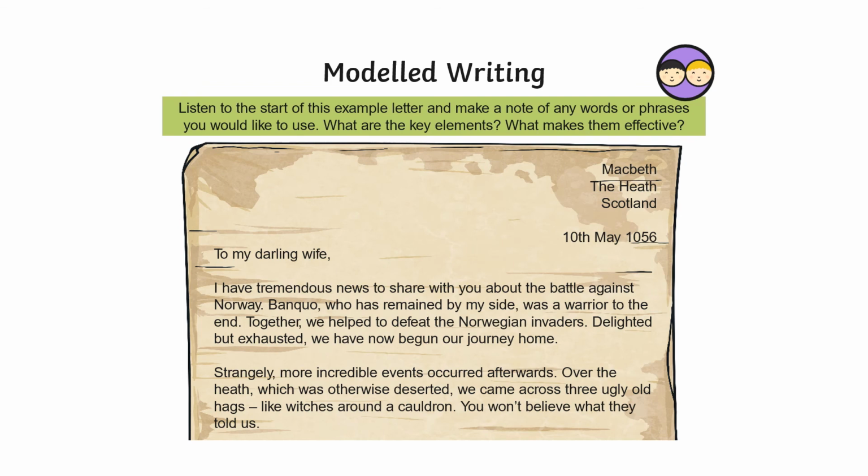I've only just started, so I'm 1.5 paragraphs in. I've done my red section about the Norwegians and I've started talking about the sisters. So, to my darling wife, I have tremendous news to share with you about the battle against Norway. Banquo, who has remained by my side, was a warrior to the end. Together we helped defeat Norwegian invaders. Delighted but exhausted, we have now begun our journey home. Strangely, more incredible events occurred afterwards. Over the heath, which was otherwise deserted, we came across 3 ugly old hags, like witches around a cauldron. You won't believe what they told us. And then I'm going to go on to write the news that they said and that the king is now going to come and stay.